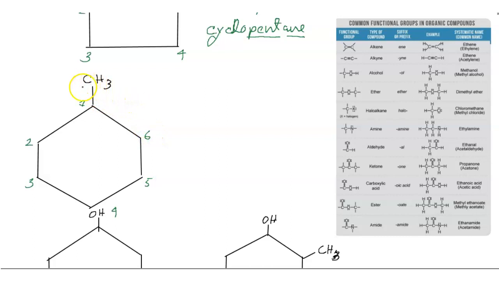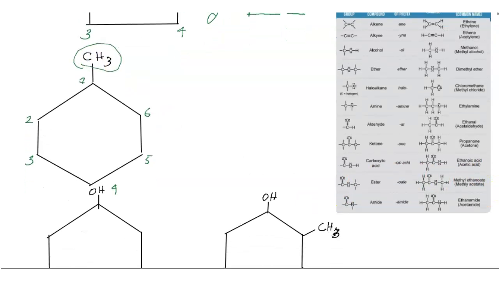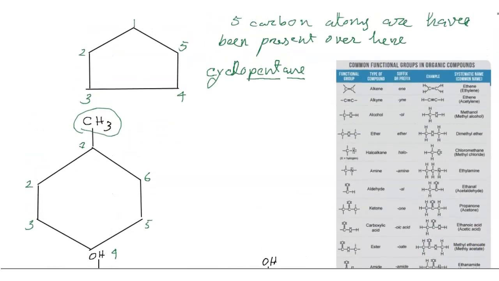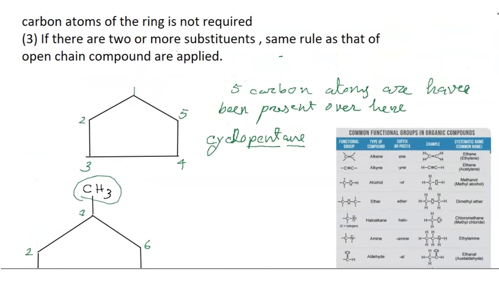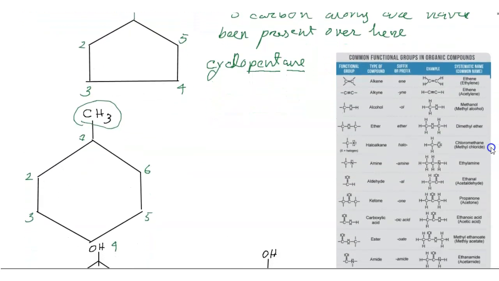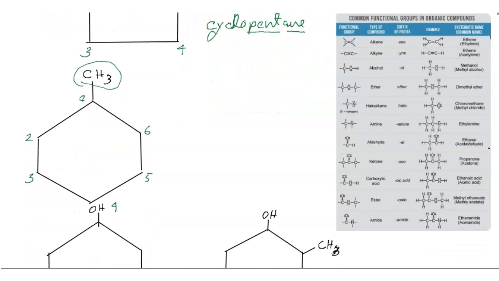Friends, CH3 is my functional group. This is my priority, so it gets the first number.